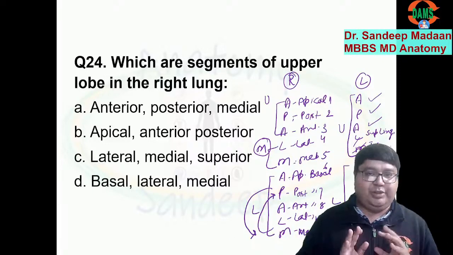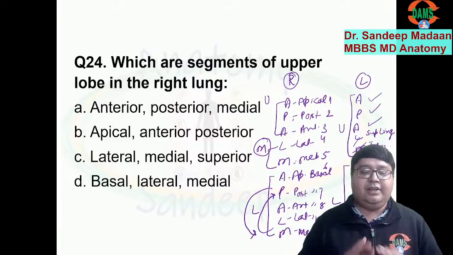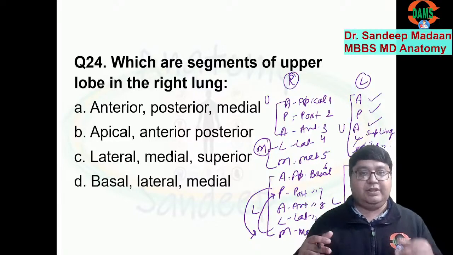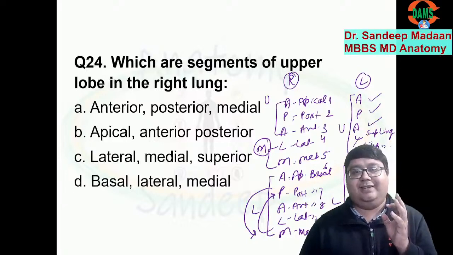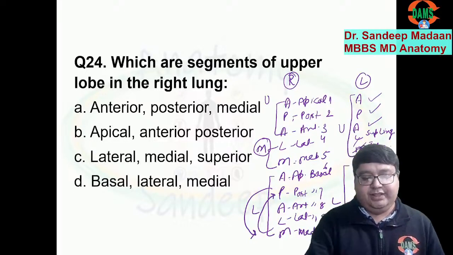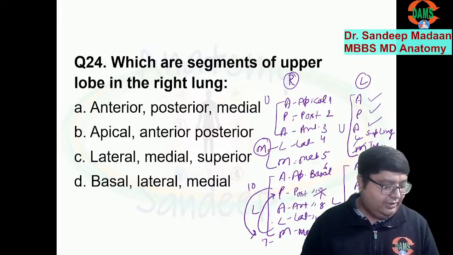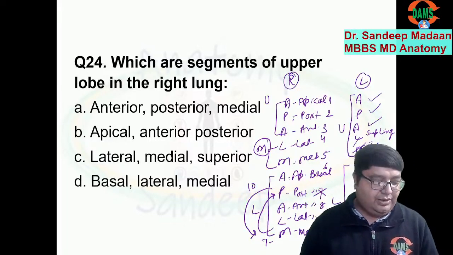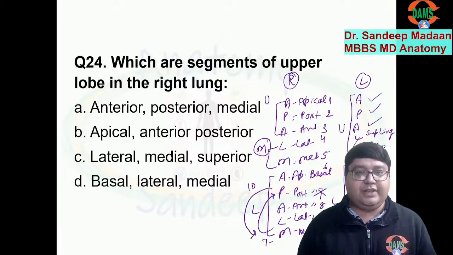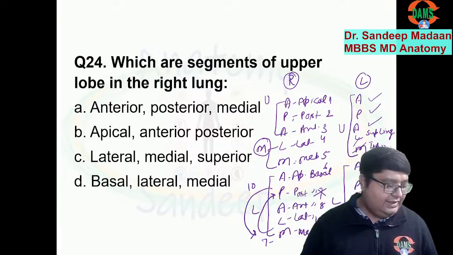So first we made the mnemonic, and it became easy for us to remember. We remember the names, we remember the sequence, we also remember the number. But there is a catch: posterior basal is not number 7, rather it is number 10, and medial basal is not number 10, it is number 7. That's it. If you can recall this much, then you can remember all the bronchopulmonary segments of the left and right sides, and it will become very easy for you.